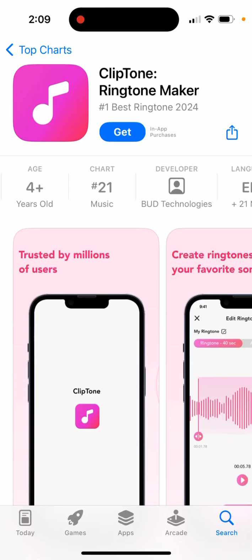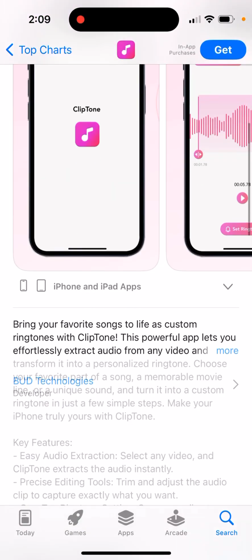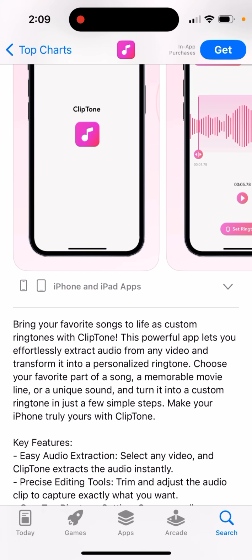Here's the app called ClipTone Ringtone Maker. One of the best ringtone maker apps. This is an app to create a ringtone. This is not to create full-on AI music. So bring your favorite songs to life as custom ringtones with ClipTone.